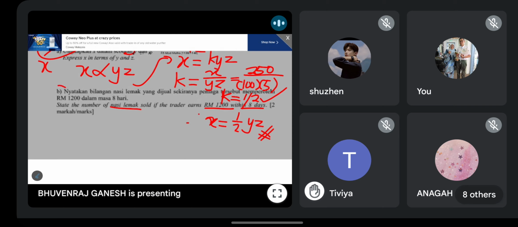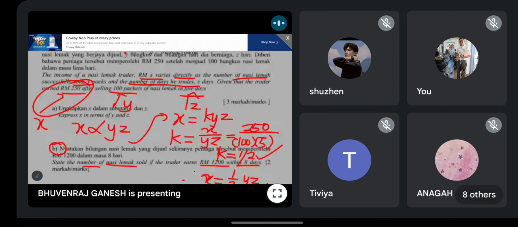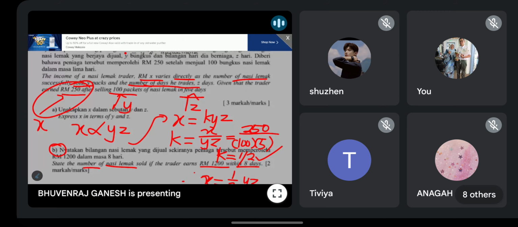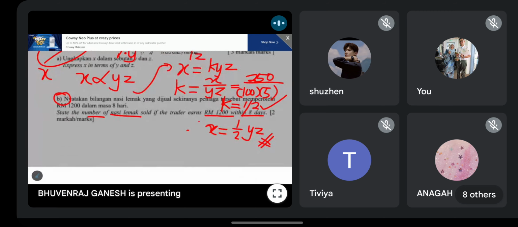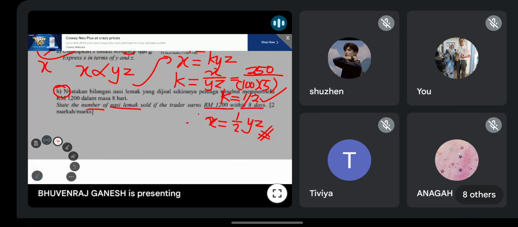Okay, so we go on to question B first. So they say state the number of nasi lemak. Okay, so number of nasi lemak, if you refer, is y. You want to find y value. So based on the equation here, you can write y equals 2x over z.